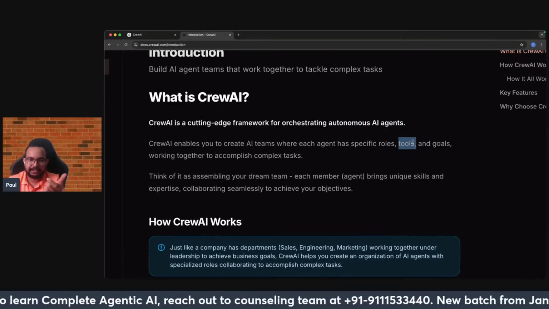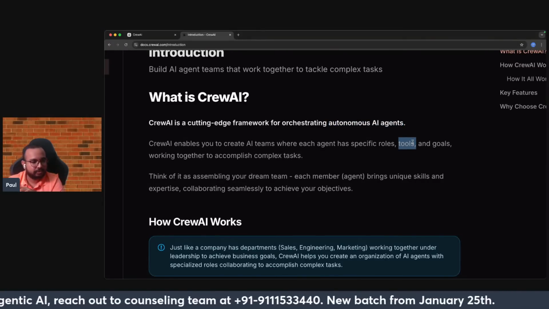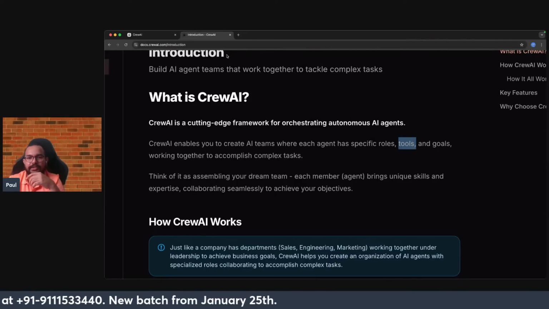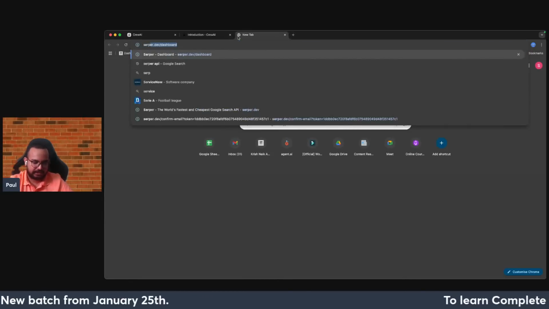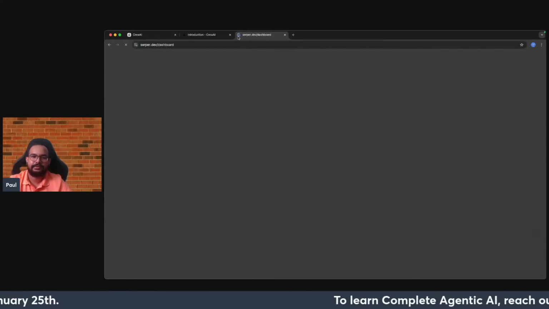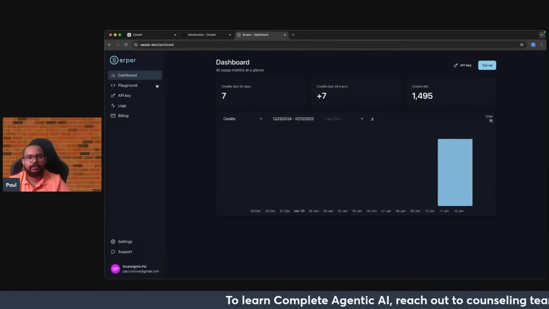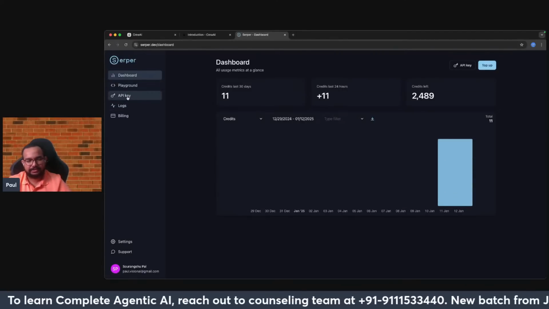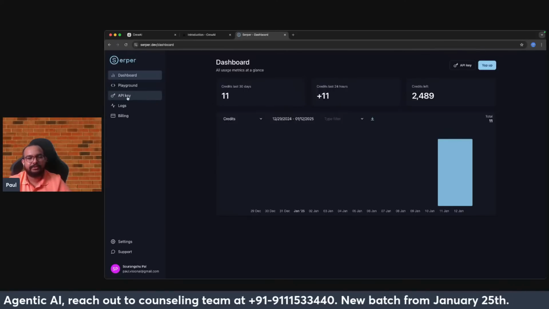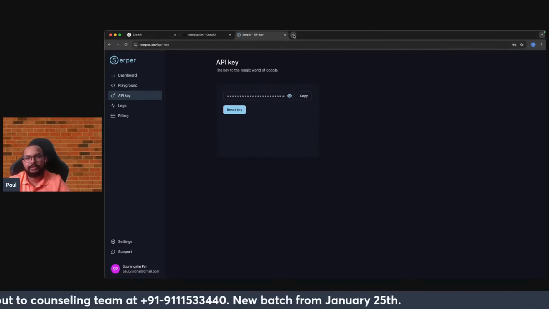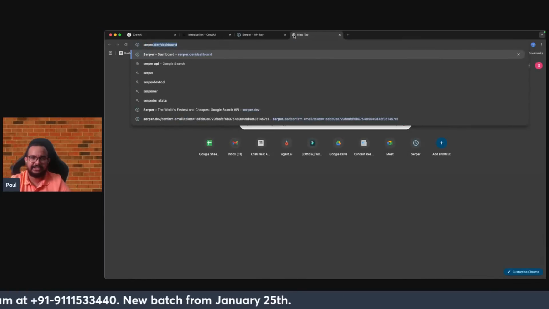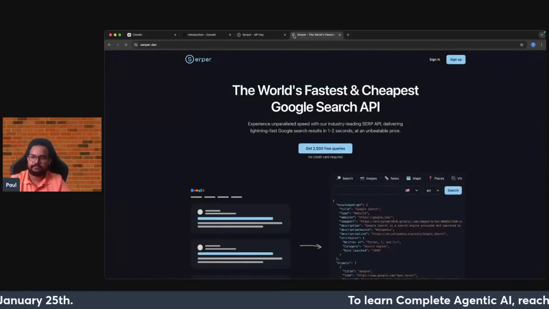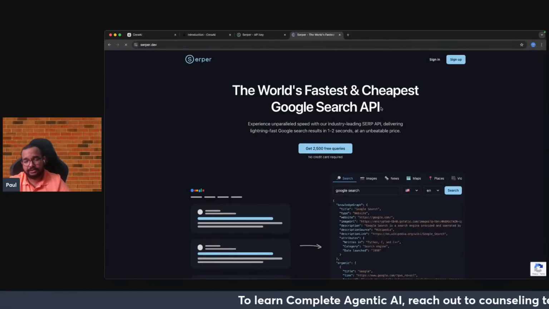Internal tools are like LLM-based tools, and when I am talking about external tools, we'll be talking about Serper. Let me just show you Serper quickly. I think everybody knows about that. This is the dashboard of Serper, and you can create an API. Serper.dev is the name, one of the cheapest ones, and you can do it completely for free. The fastest and the cheapest Google search API.